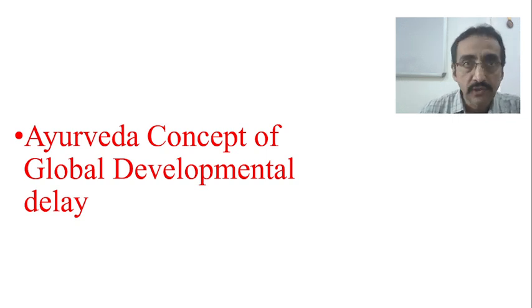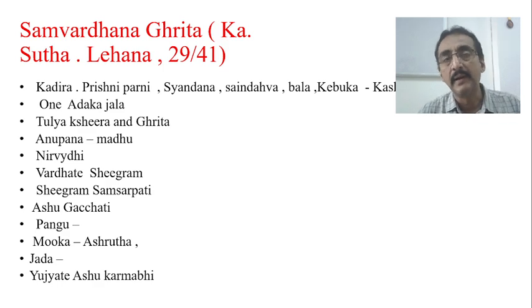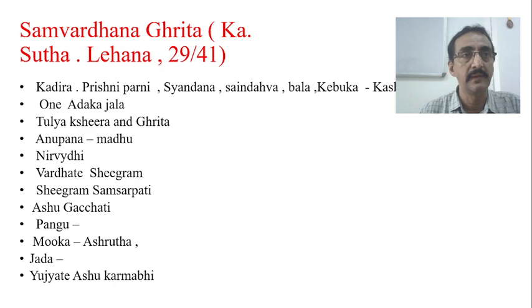Now, when we talk about development, we know that for the assessment of development we have different milestones, but basically development is divided into different domains. One domain is the motor domain, another is the fine motor domain, another is the social domain, another is the language domain, and the last one is the cognitive domain. So these are the different domains of development.